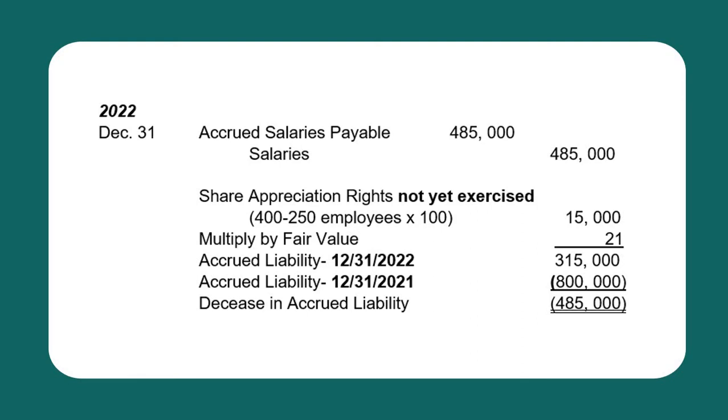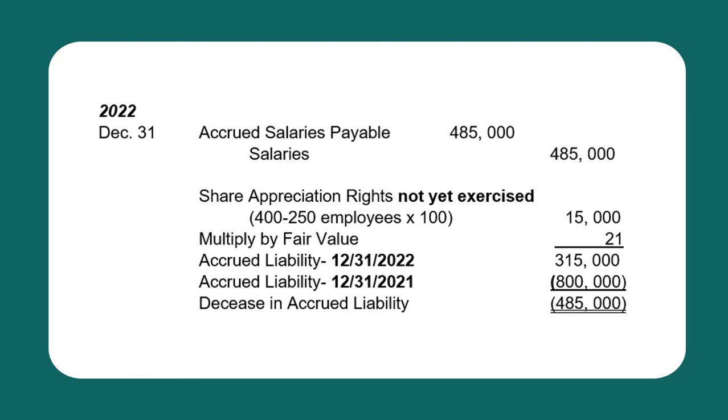So now let's identify how much will be the adjustment or the recognition for the compensation in relation to the rights not yet exercised. We have share appreciation rights not yet exercised as of December 31, 2022. We have 15,000 shares. How did we get the 15,000 shares?